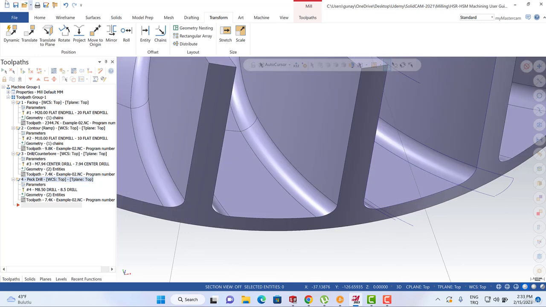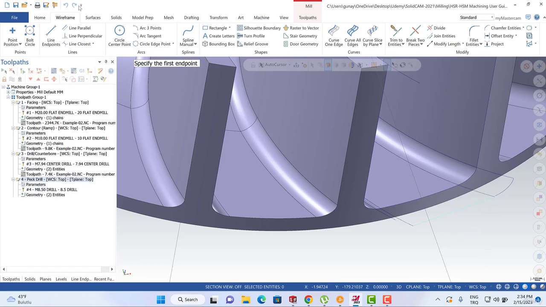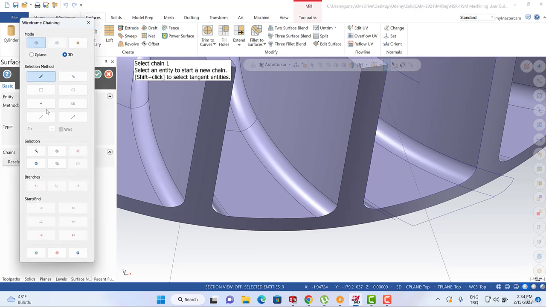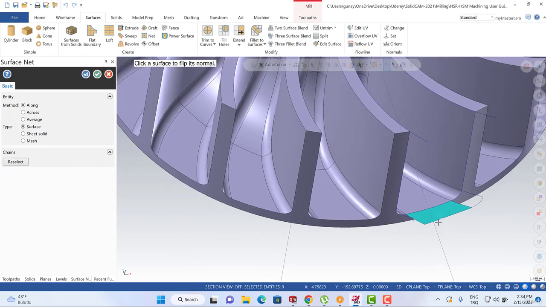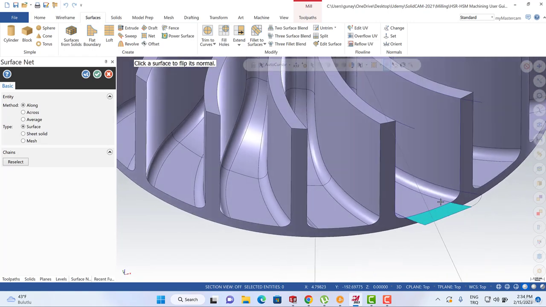Okay, let me create some wireframe and length endpoints here, starting from here to here, and then we can easily create a net face here. I prefer to use the single options. I can start from this one, this one, this one, and this one. Okay, this is my face. It's created.